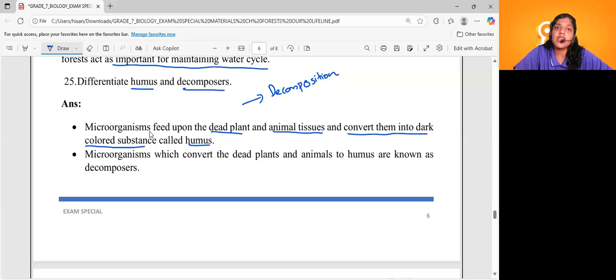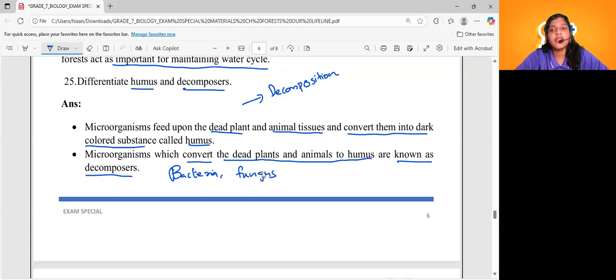They are the microorganisms which convert dead plants and animals to humus. The one that is doing that job is called what? Decomposers. Very, very important. For example, you can write bacteria and fungi like mushrooms. All these are examples of decomposers.